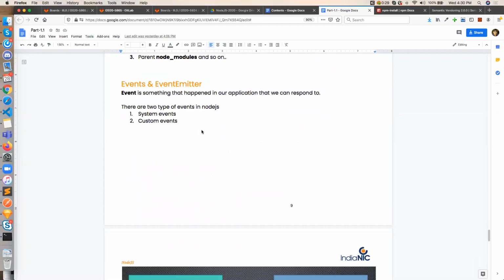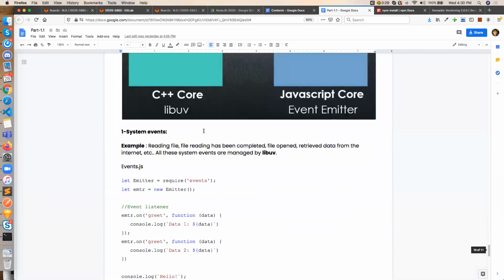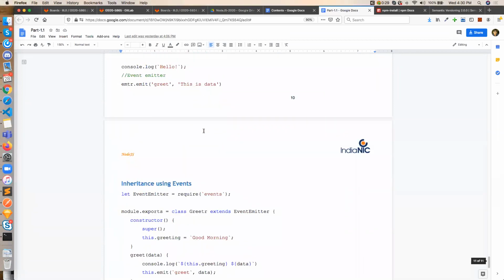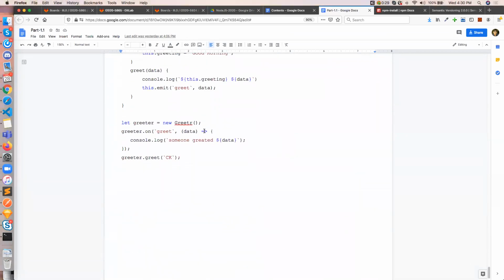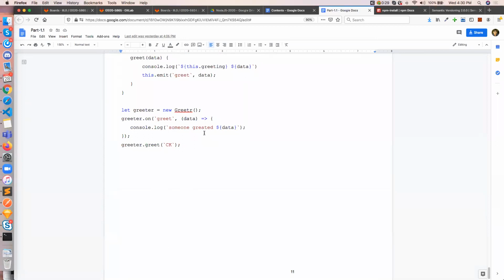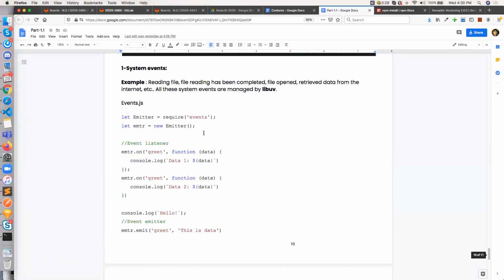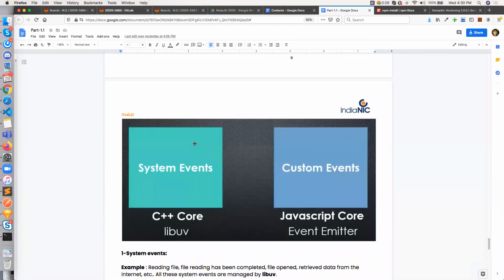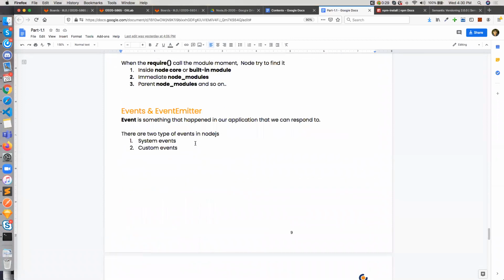Then events. So events is very easy, but it is the most used module in Node especially, right? So events are something that happen in our application that we can respond to. Meaning if something happens, we have to respond to that event, right?